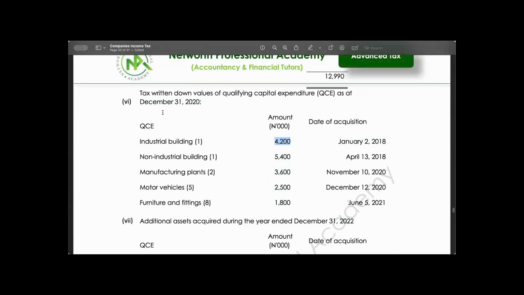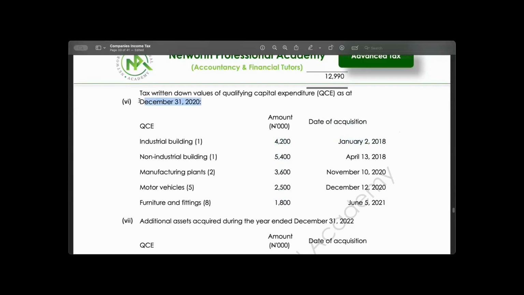These assets that was acquired in 2018, if you are introducing it for the purpose of capital allowance, when would you have introduced it? 2019, my dear students, okay? Because it's on preceding year basis.